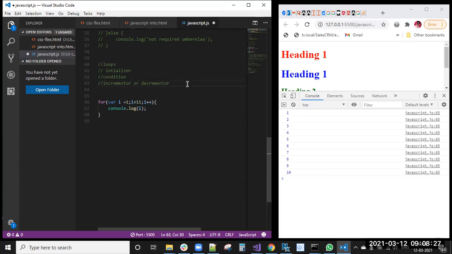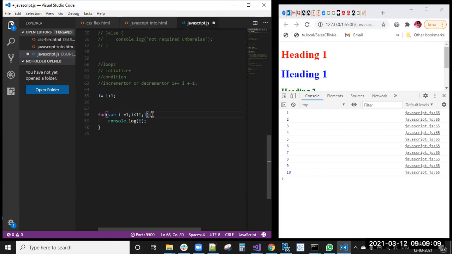We saw yesterday in assignment statements, i plus equal to 1 means i equal to i plus 1. i plus plus means every time the value increments by 1. That is how the increment works.